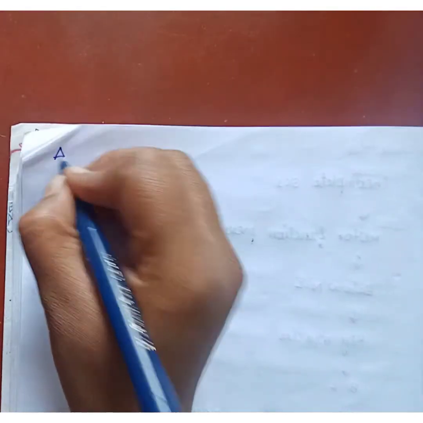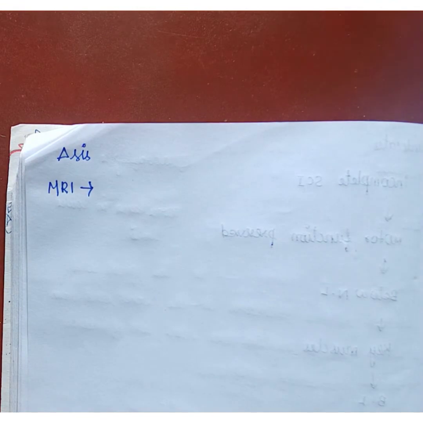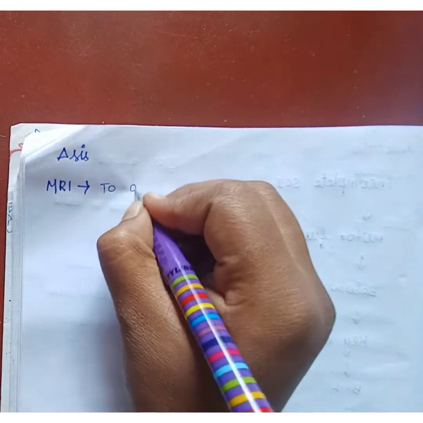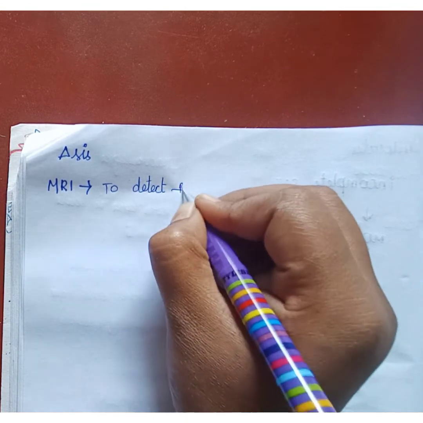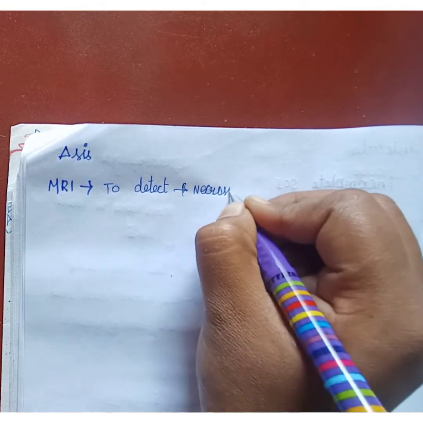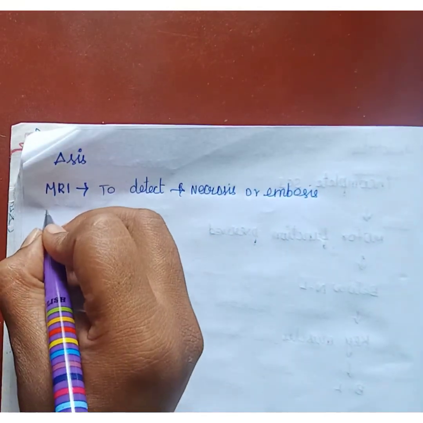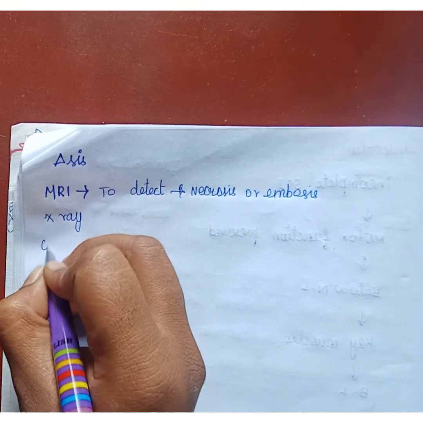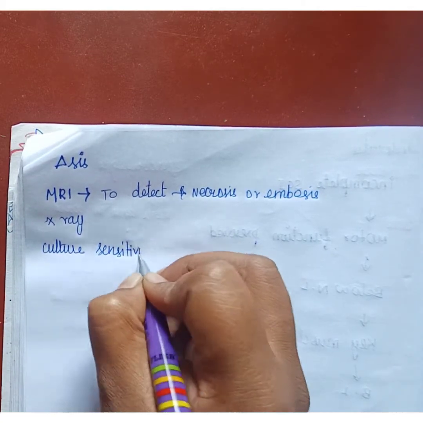Next we are going to see diagnosis. What are the diagnoses? First, MRI will be done, to detect any necrosis or embolism. Second one is X-ray, and culture sensitivity will be done, and also EEG.